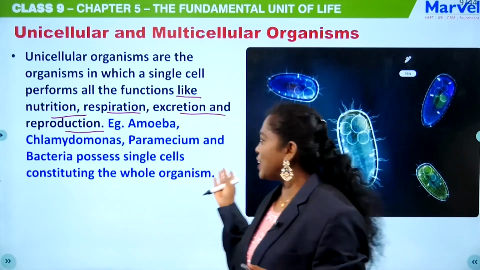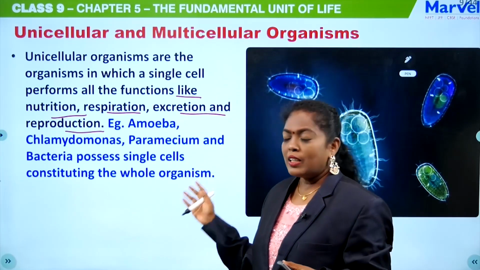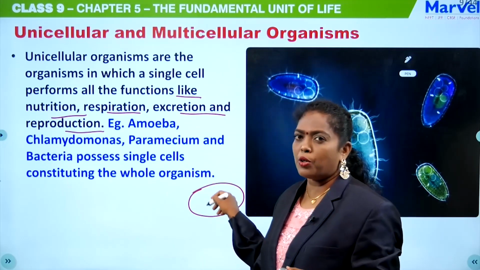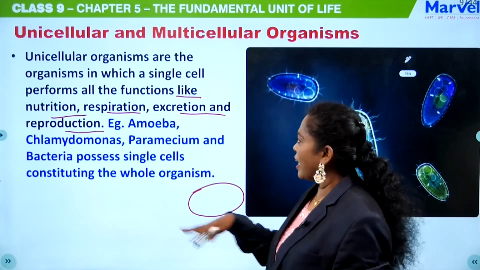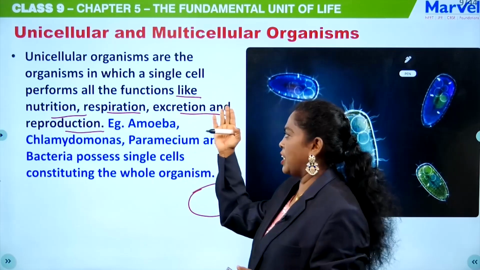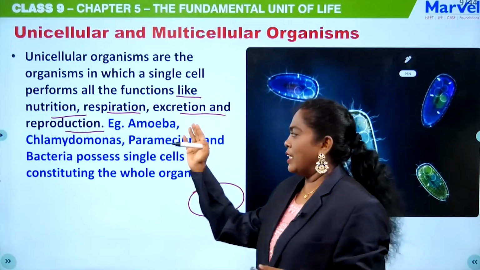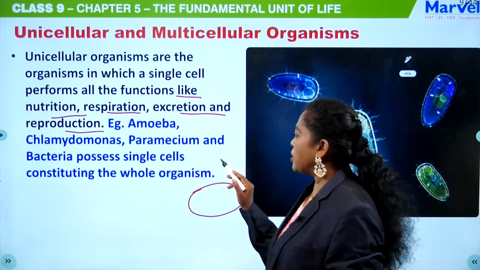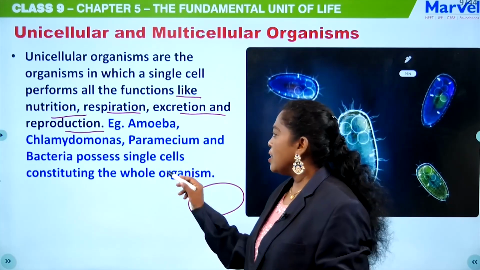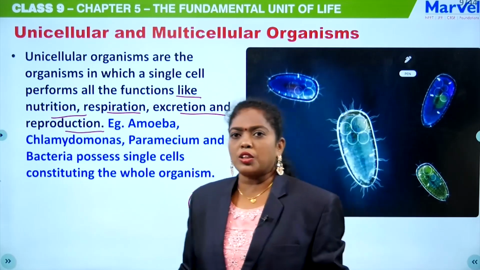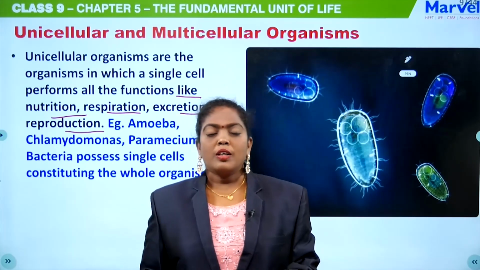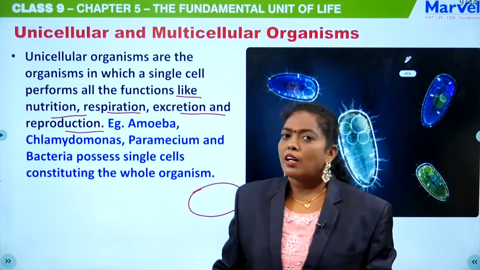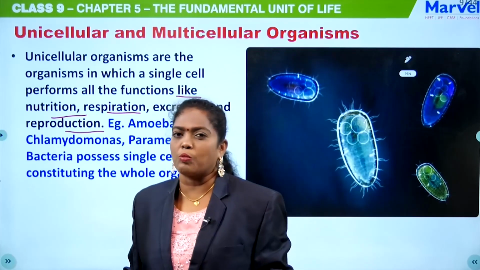But these unicellular organisms have only a single cell. But still, it is able to perform all the functions like nutrition, respiration, excretion, reproduction. The examples for this are amoeba, chlamydomonas, paramecium, and bacteria. They possess a single cell constituting the whole organism. They might ask you to differentiate between unicellular and multicellular organisms also.